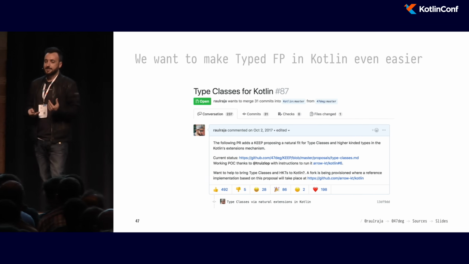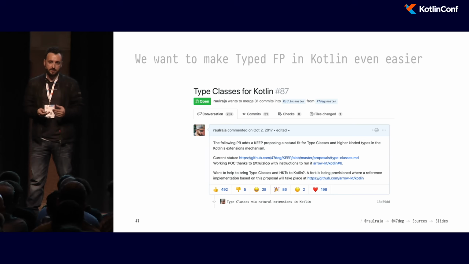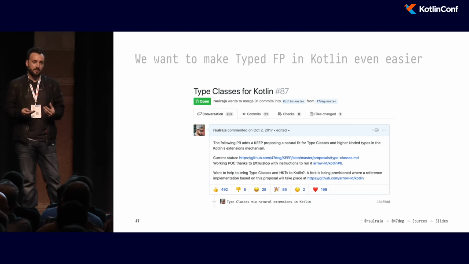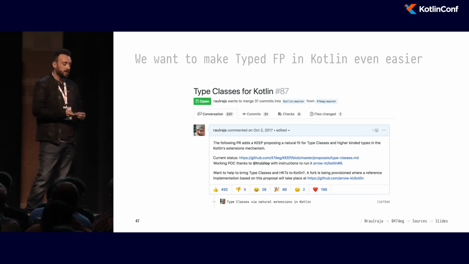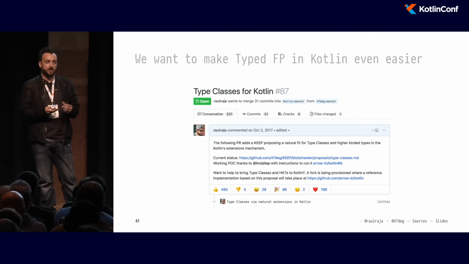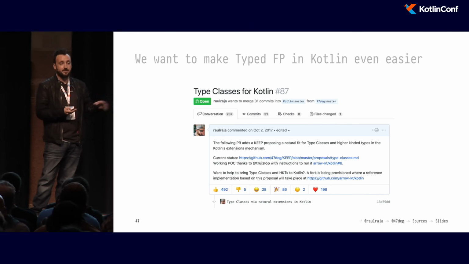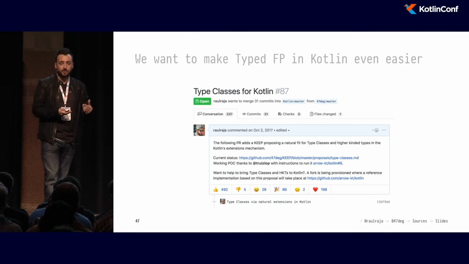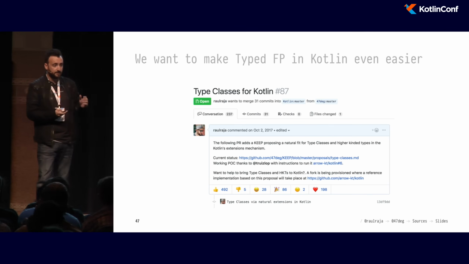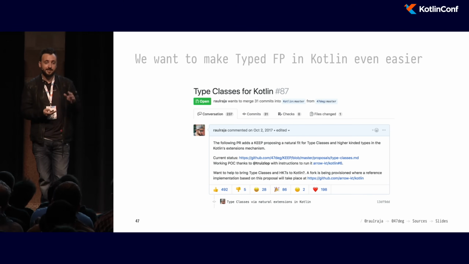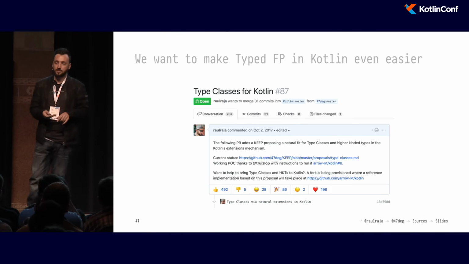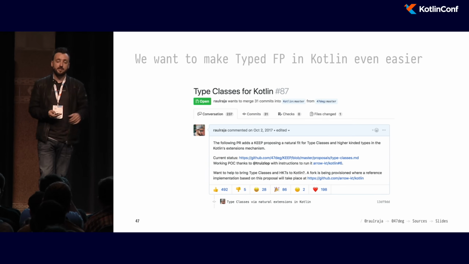But we want to make this style of programming better. And the Arrow team and people from 47 Degrees and other people interested in pushing functional programming and typed functional programming in Kotlin have submitted this KEEP proposal to change some things in the language to include support for type classes natively. If you are interested in what I'm showing you and you want to see even less boilerplate and bring compile time dependency injection to the Kotlin language, you can comment here, vote for it.